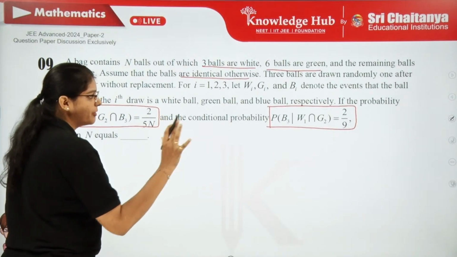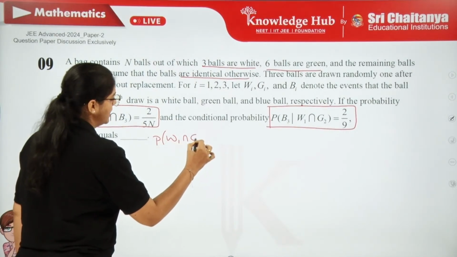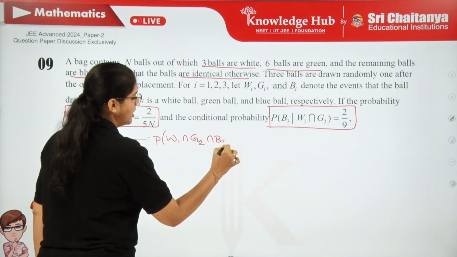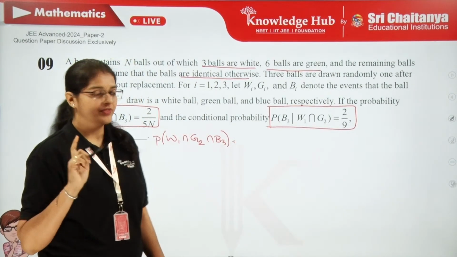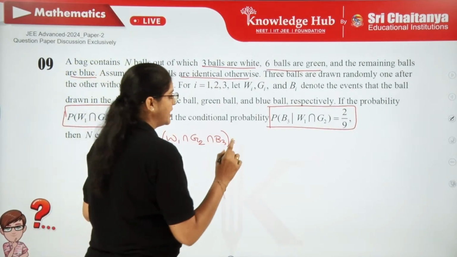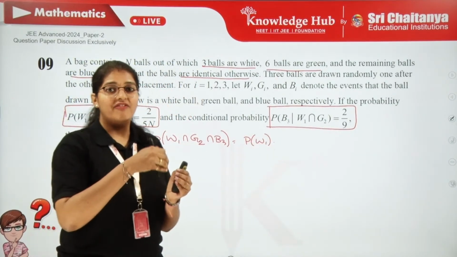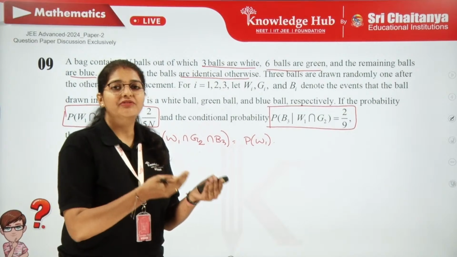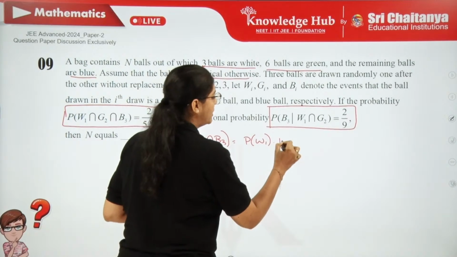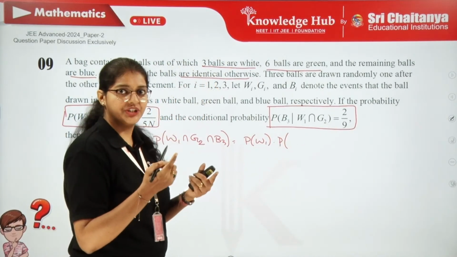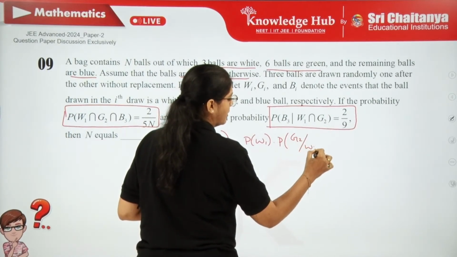So we know the conditional probability formula. Let me try to write. What is P(W1 ∩ G2 ∩ B3)? All of them simultaneously happening. What is the first event that is happening? W1, that means let us take the probability of taking W1. Now after taking a white ball first, the probability of the second ball will change, right? Because this is without replacement. So what do you have to write? Probability of G2. You cannot write G2 directly. We write G2 after the happening of W1.